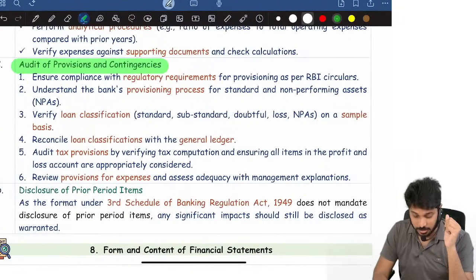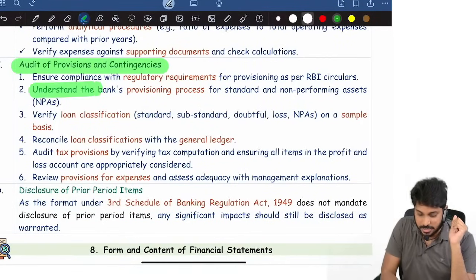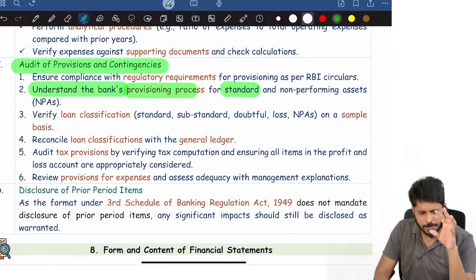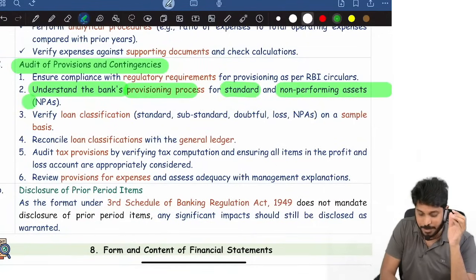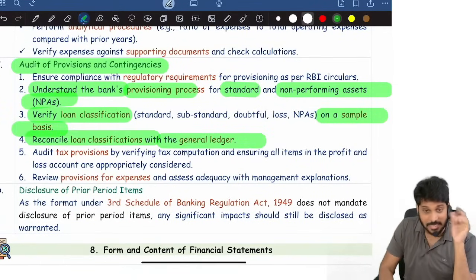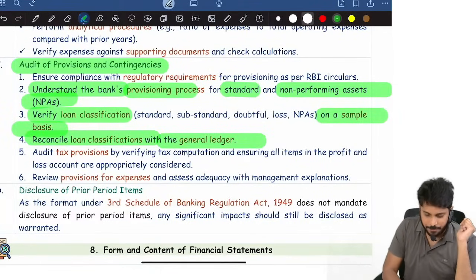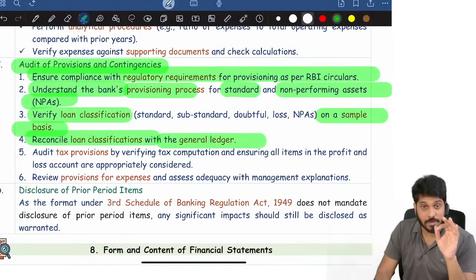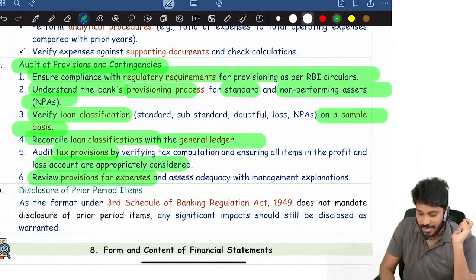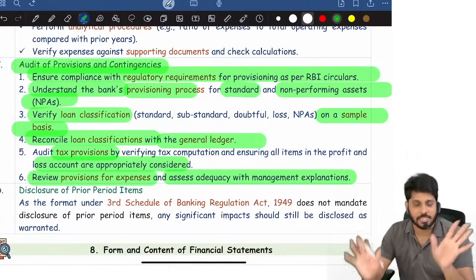Provisions and contingencies. Understand the bank's provisioning process. For standard assets, how are they providing, how are they making provisions? For NPAs, how are they making provision? See loan classification on a sample basis, whether it is correctly done or not. Reconcile loan classification with general ledger. And ensure compliance with regulatory requirements as per RBI circular. Apart from this, we have tax provisions. See that they are correctly made. And review provisioning for expenses and assess adequacy with management explanations.